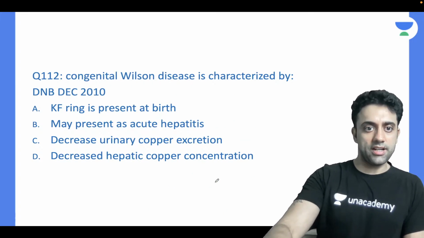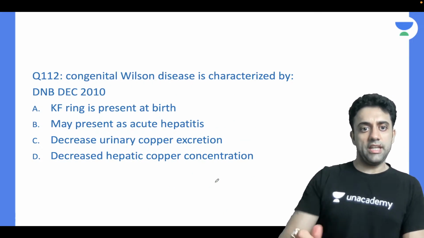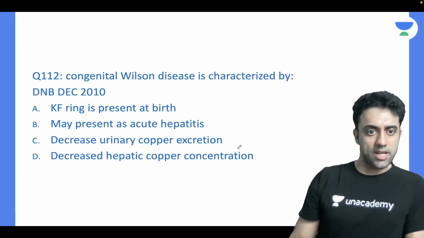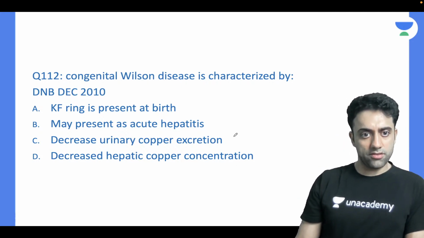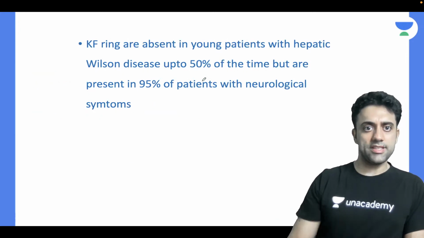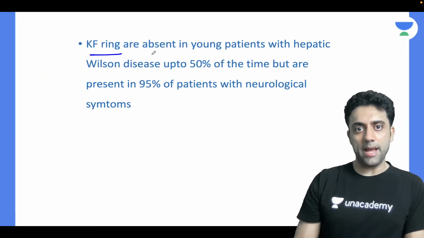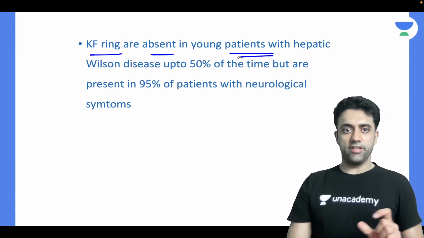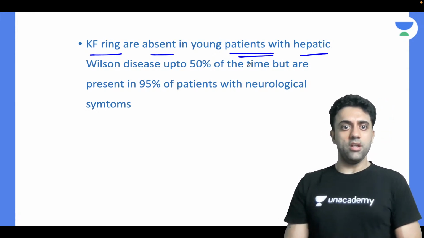That you should know. Congenital Wilson disease is characterized by KF ring at birth, may present as acute hepatitis, decrease urinary copper excretion. Decrease cannot be, decrease is not possible. Okay, the best answer for this one is KF rings are absent in young patients.